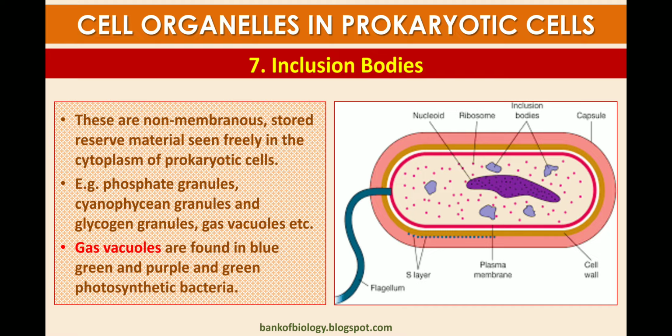Examples are phosphate granules, cyanophycean granules, glycogen granules, gas vacuoles, etc. Gas vacuoles are found in green, blue-green and purple photosynthetic bacteria. This is the structure of inclusion bodies, which store materials of the cell.